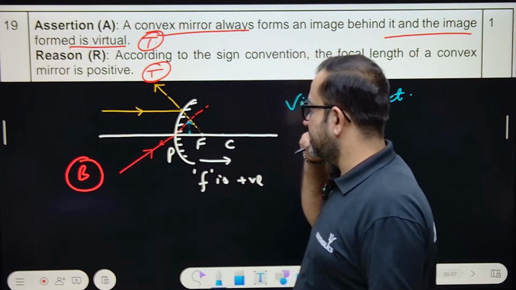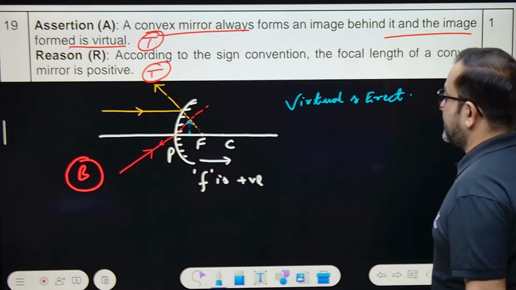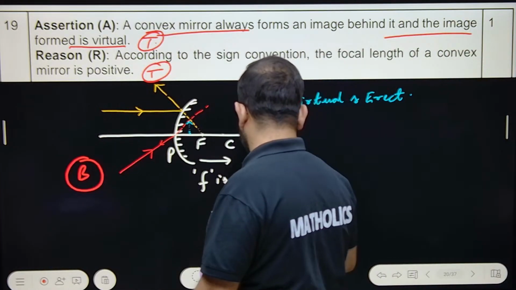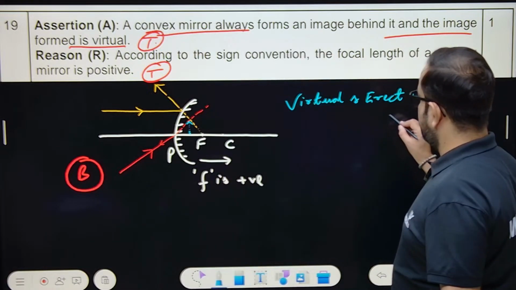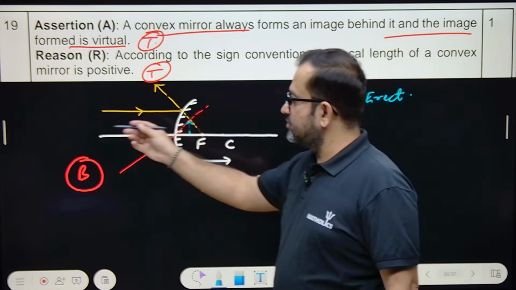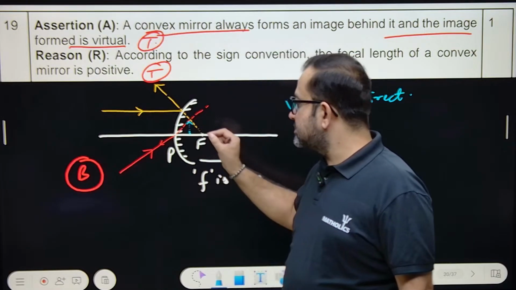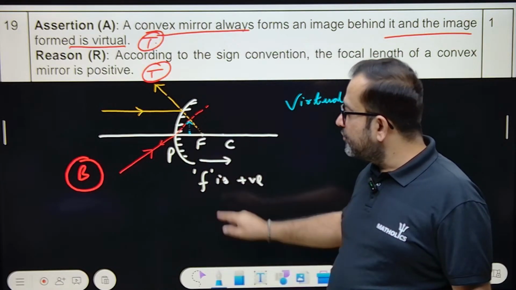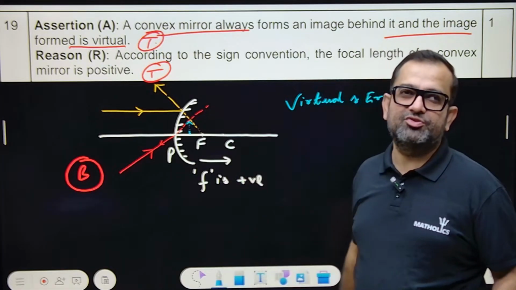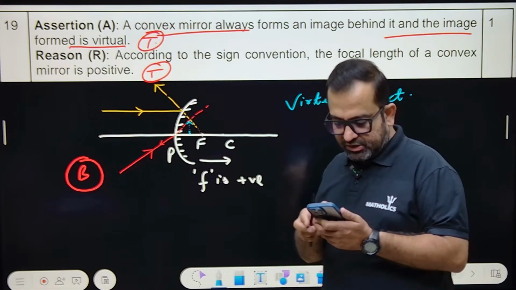If the object is actually far away at infinity and the rays come parallel to the principal axis, the image will be formed highly diminished at the focus, a highly point-size image. Clear? Got this point?